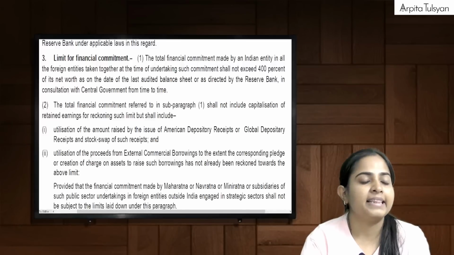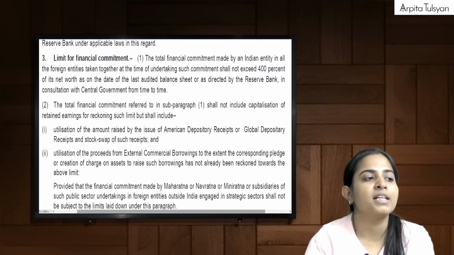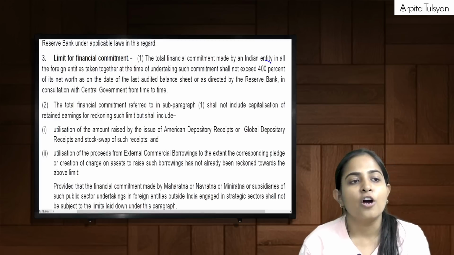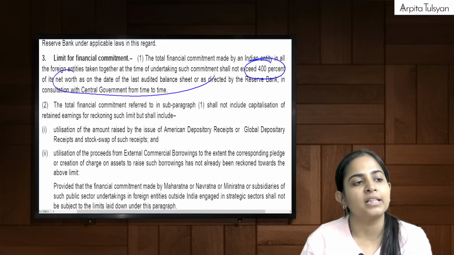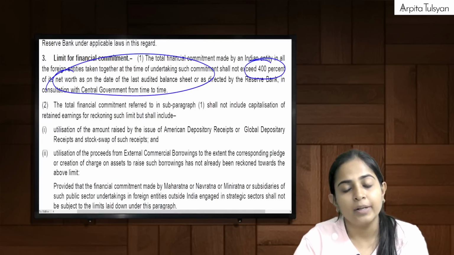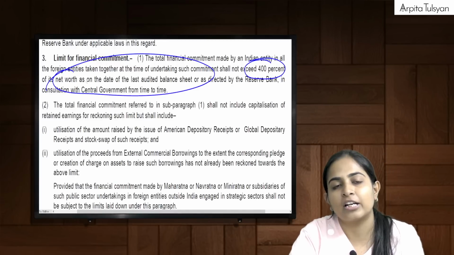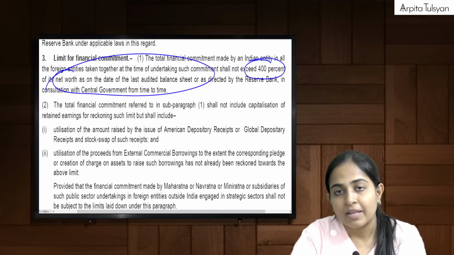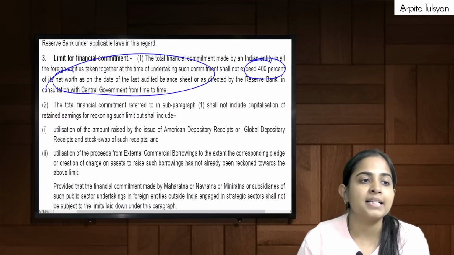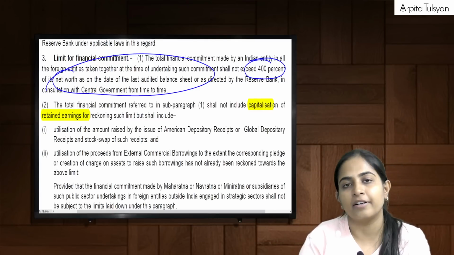Right. Then the next thing was the limit for financial commitment. What is there in the limit for financial commitment? 400% of the net worth as on the last audited balance sheet, or any amount prescribed by the central government or RBI from time to time. What will not be included in this limit is capitalization of retained earnings. That will not be considered.